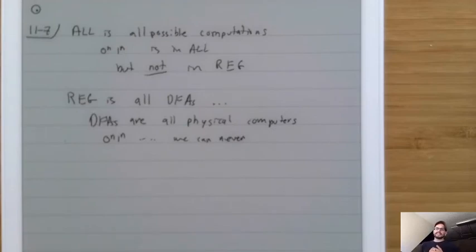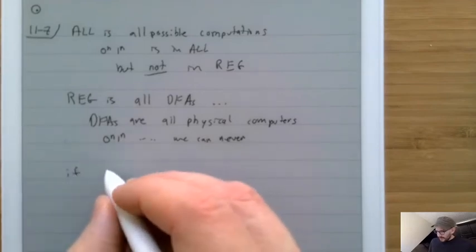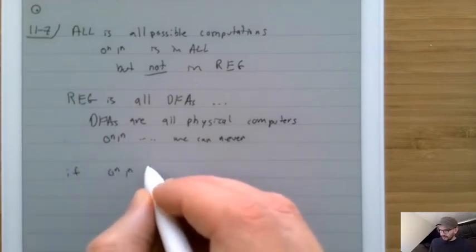And so this basically tells us that there is something fundamentally limited about the kinds of computations that our real physical computers can do. We can define computations like 0 to the n, 1 to the n, but we can't actually run them. And it turns out that once we know that 0 to the n, 1 to the n is not regular, we can actually derive an infinite number of other things that are not regular. So for example, we know that 0 to the n, 1 to the n is not regular.